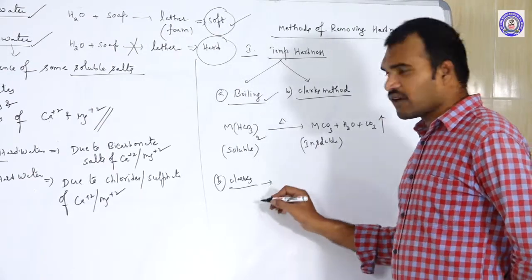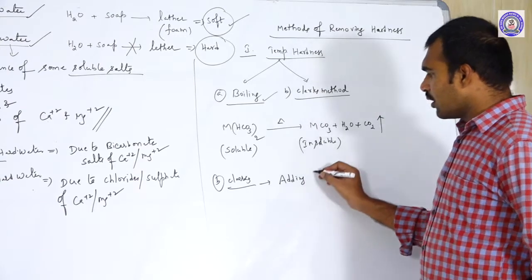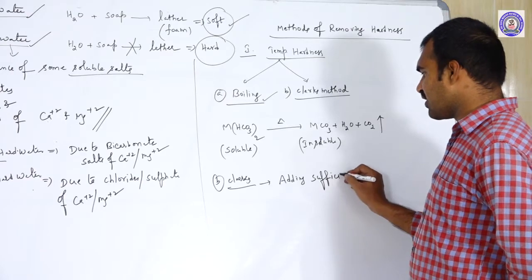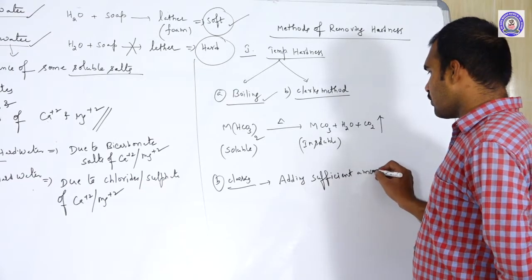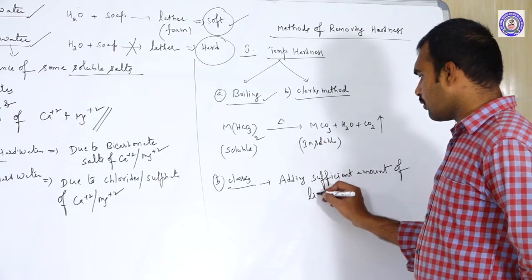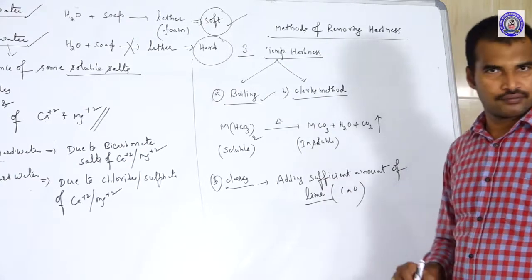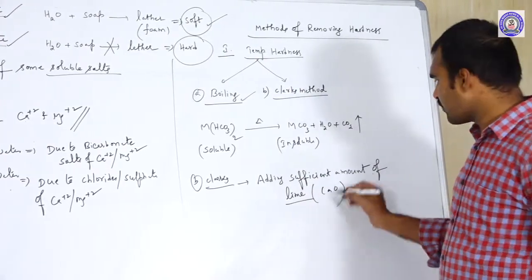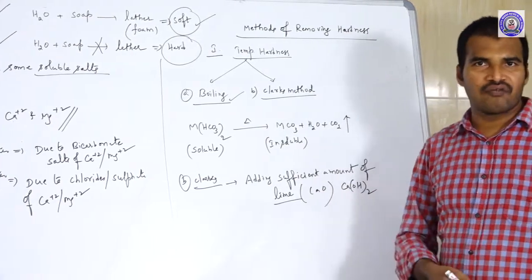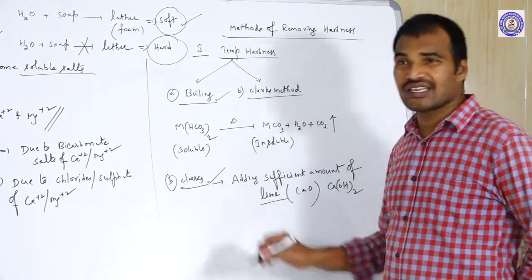Okay, in this Clark's method, what are we doing? We are adding a sufficient amount, not excess, a calculated amount of lime to it. Lime means CaO, calcium oxide. If you dissolve that calcium oxide in water, we get calcium hydroxide. By addition of lime to the water, if you remove the hardness of hot water, then that method we call Clark's method.